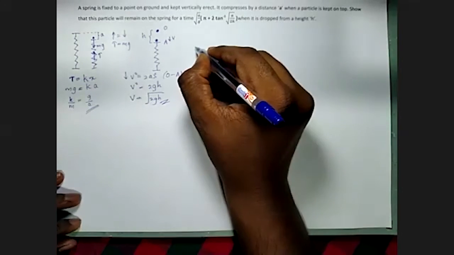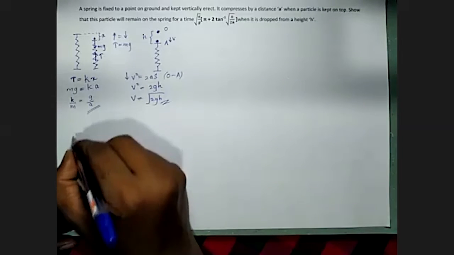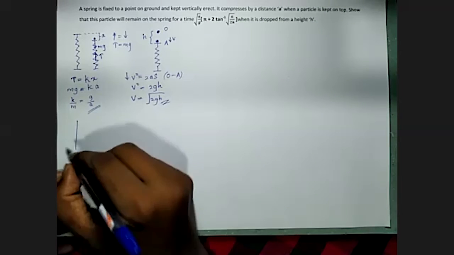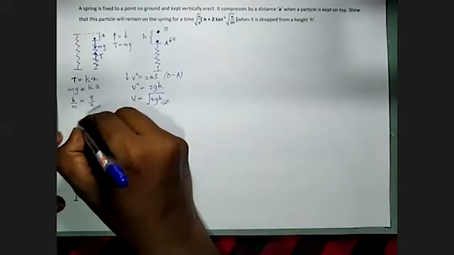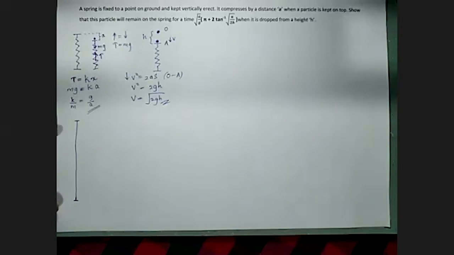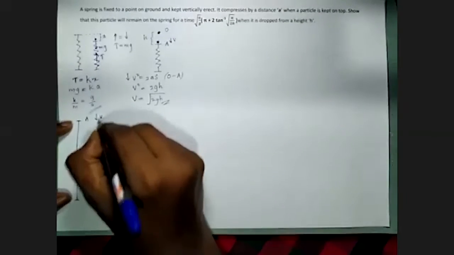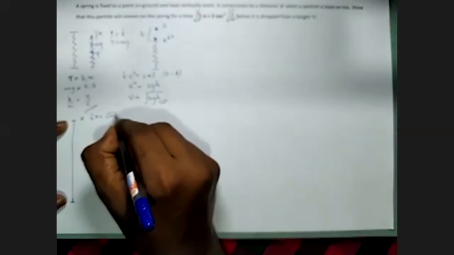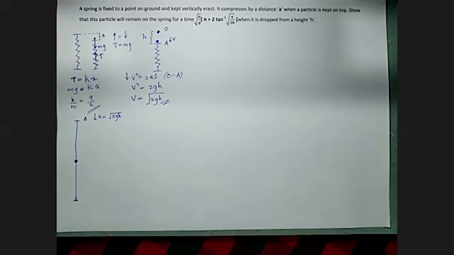Now I can draw the resulting motion like this. I will draw a separate diagram. This is the initial spring. This is point A, which is having a velocity square root of 2gh. So this is the general point after the particle is compressing the spring.